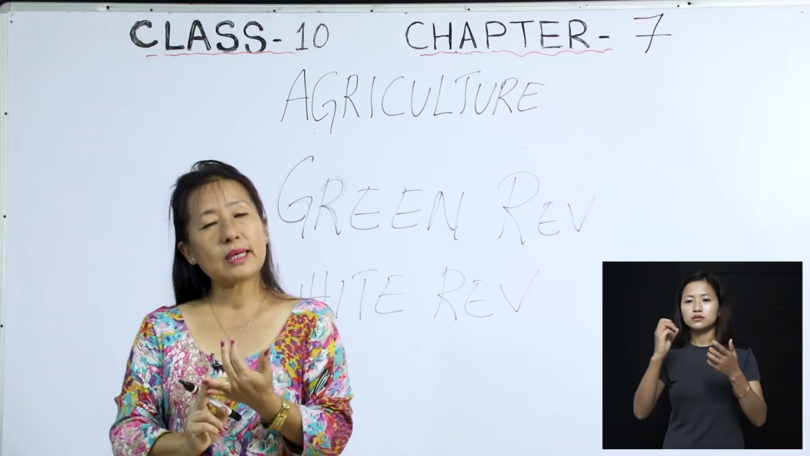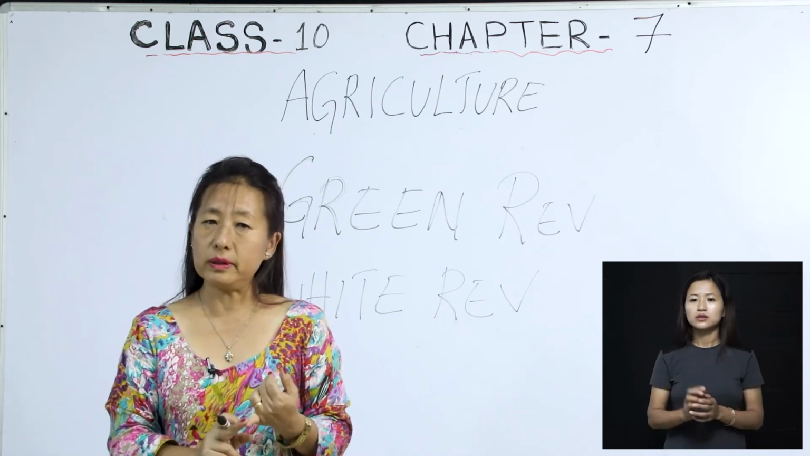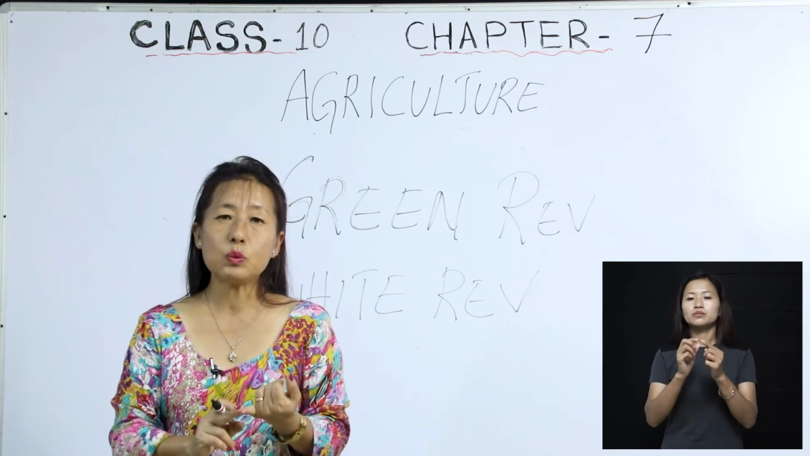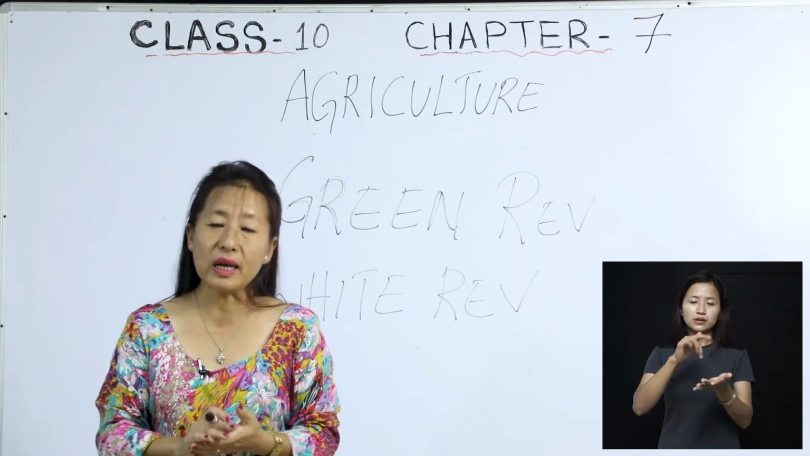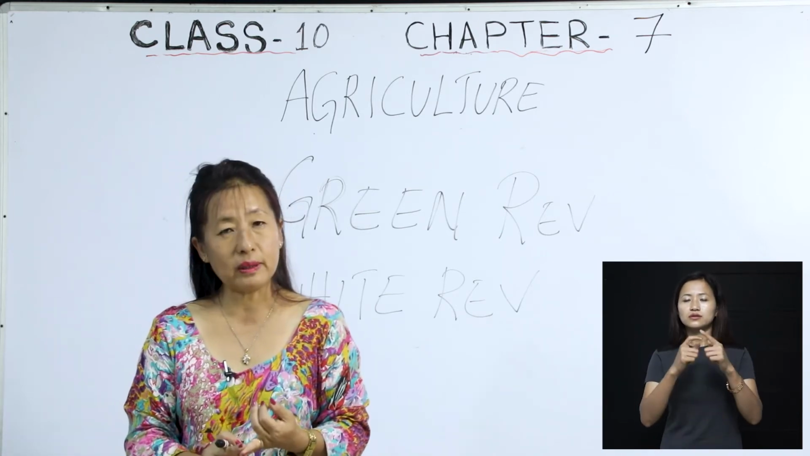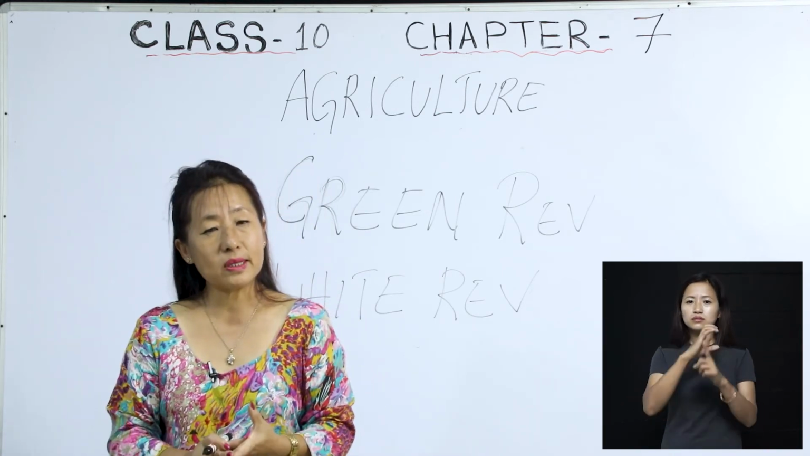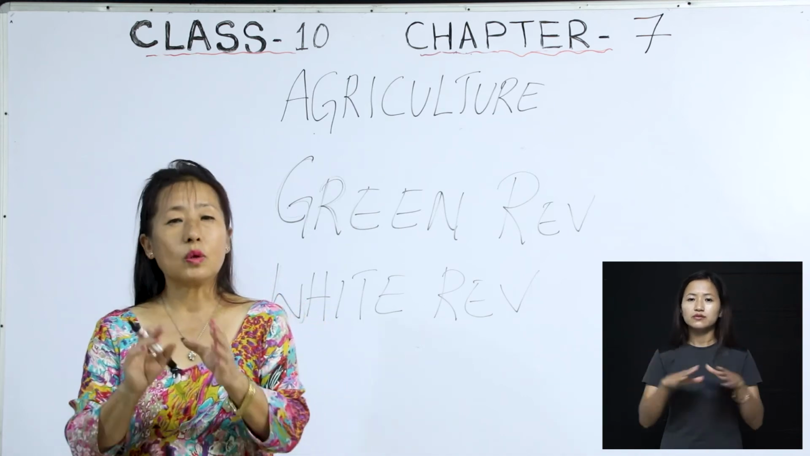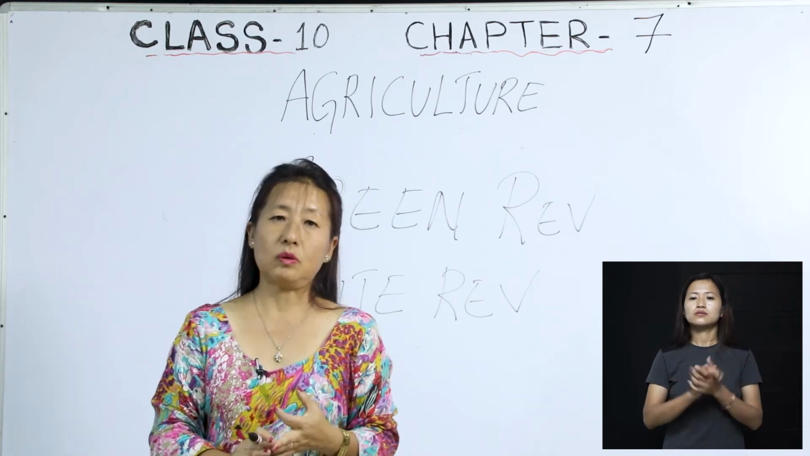Then we have also discussed that agriculture depends on two factors. One is the physical factor. Physical means we are talking about the climate, the location, the relief. The second factor is the human factor, where we are talking about the cultural practices or the cultural background of the people and so on. So these are the two factors that agriculture depends on.